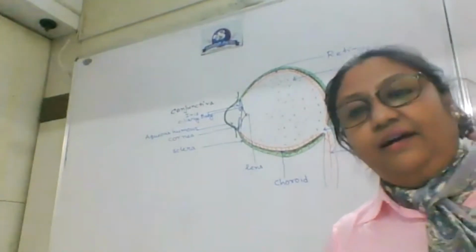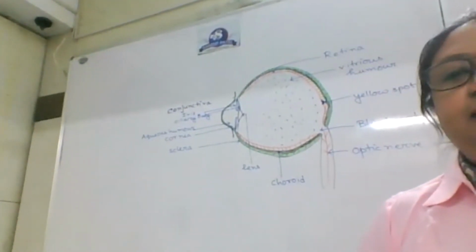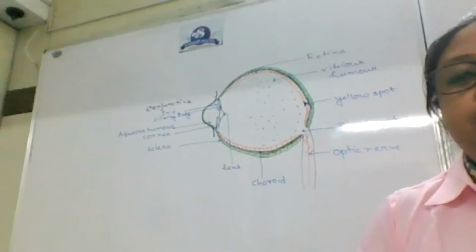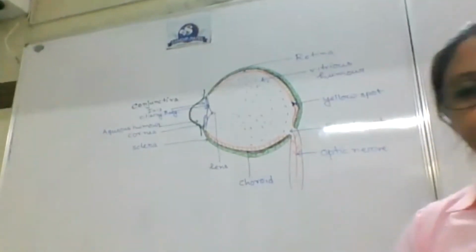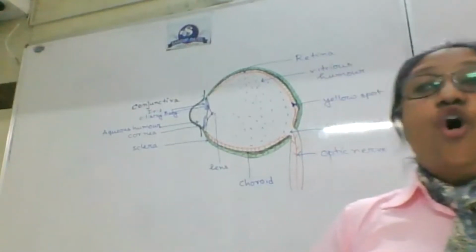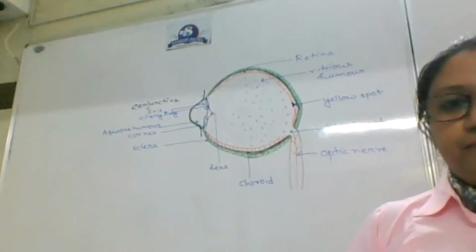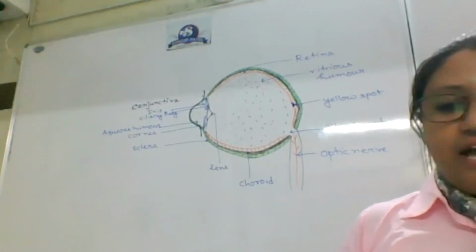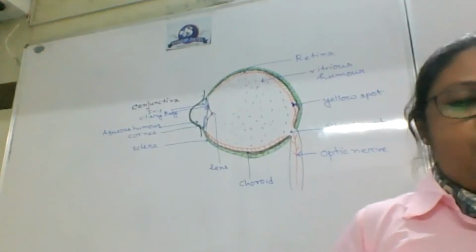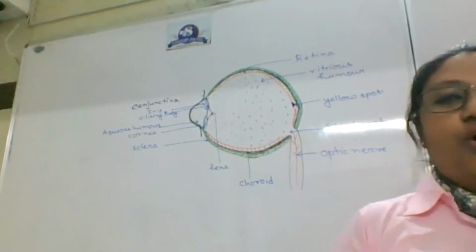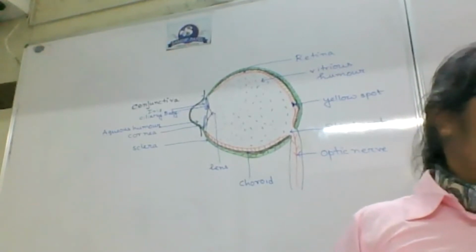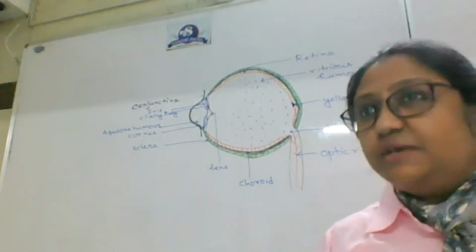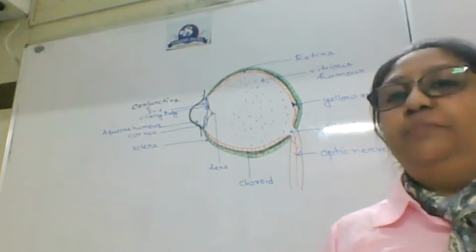Okay, but let me tell you, that's why the study of the eye is known as, do you know what we call the study of the eye? Ophthalmology. Okay, and people who have specialization in the study of the eye are known as ophthalmologists. So do not get confused about opticians and ophthalmologists.